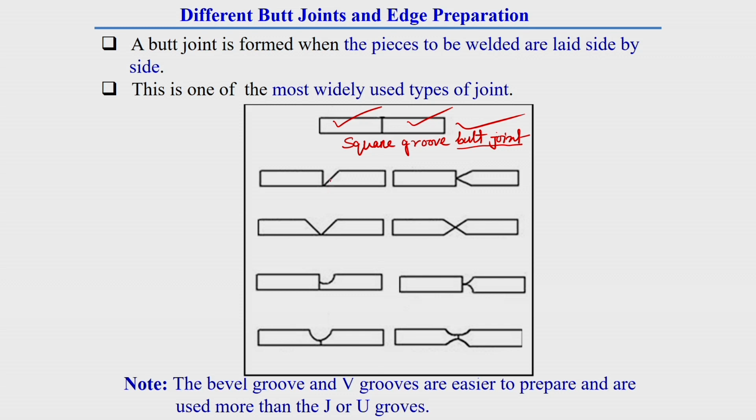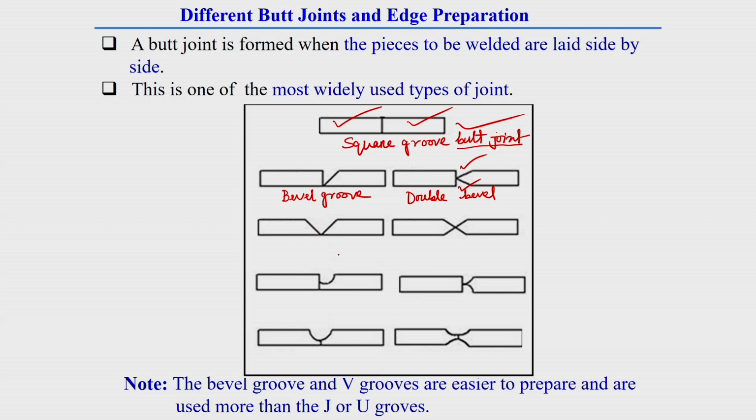Here bevel type of edge preparation is made. That is why this welding technique's name is bevel groove butt joint. Here, as this bevel is made on both the top and bottom side of the plate, it is called double bevel butt joint.